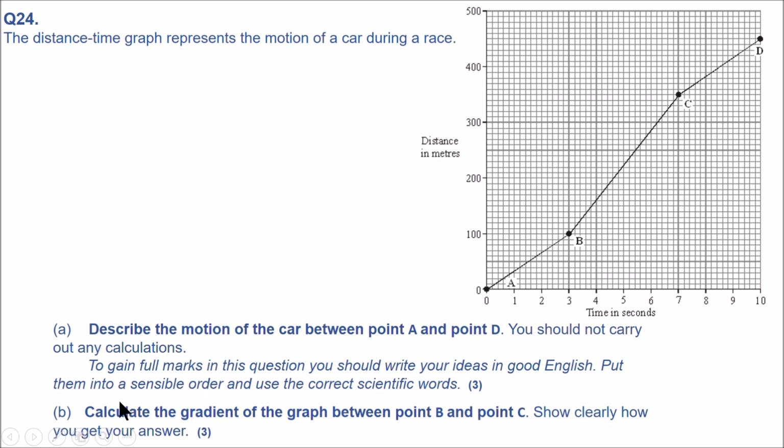After that, part B says calculate the gradient of the graph between point B and point C. I know this is not extended writing, it's about calculation, but I found it useful for you to understand because it usually comes with these extended writing questions. Okay, first, A to B.